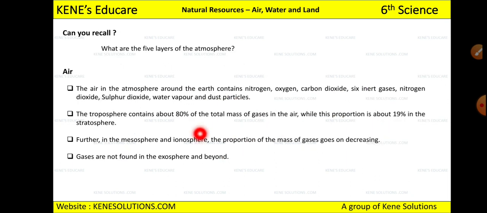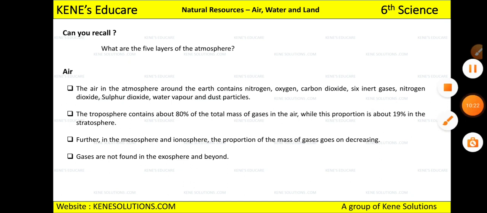See, can you recall what are the 5 layers of the atmosphere? See the 5 layers, you can say mesosphere, ionosphere, troposphere. There are 2 more. Can you remember? Next is thermosphere, then stratosphere, and one is exosphere. Okay, so these are the 5 layers of the atmosphere.